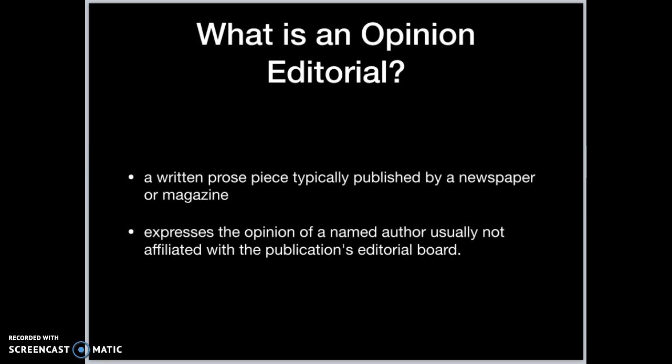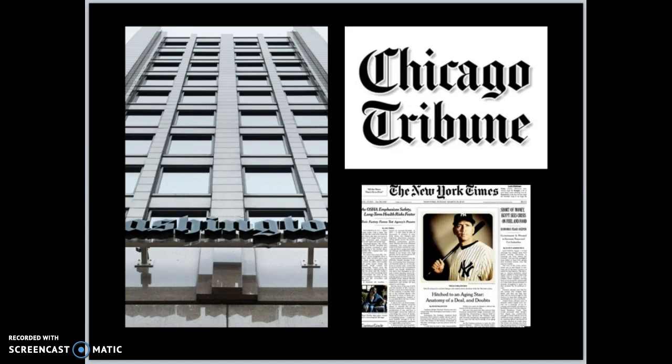It's just a written piece of prose typically published by a newspaper or magazine, and it expresses the opinion of the author, not necessarily the opinion of the news outlet. It's not affiliated with the publication's editorial board, but it does express a strong opinion. You can find editorials in all sorts of news outlets, but some of the good ones to look at when you're looking for good opinion pieces are places like the Washington Post, the Chicago Tribune, and the New York Times.